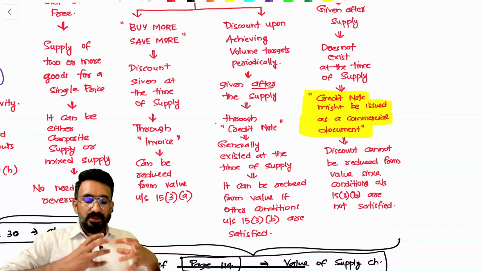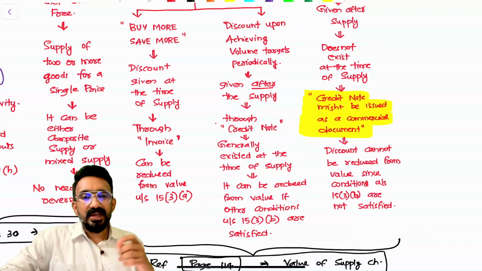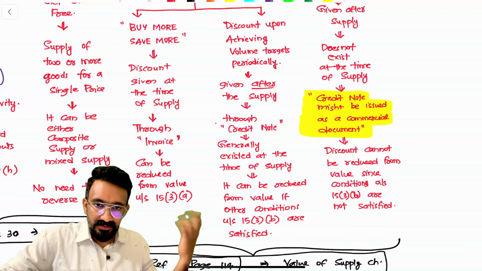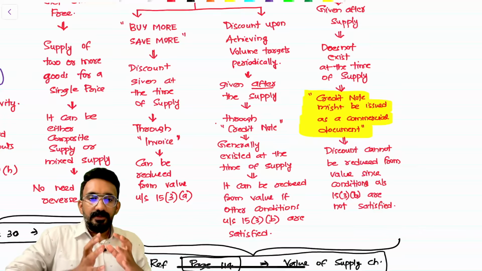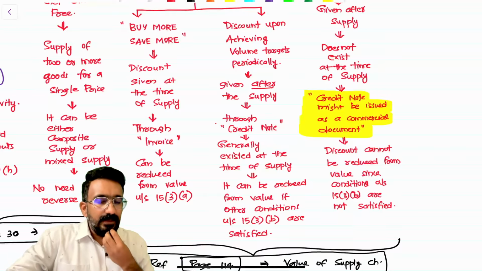They're saying that generally these discounts are existing at the time of supply. These are discounts that I promised at the beginning. So first condition is assumed to be satisfied. That's what they have generally clarified. However, 15.3b says that first condition is not enough. You need to have 2 more conditions for you to reduce it. So that's what the circular also says. It can be reduced from value if other conditions under 15.3b are satisfied.